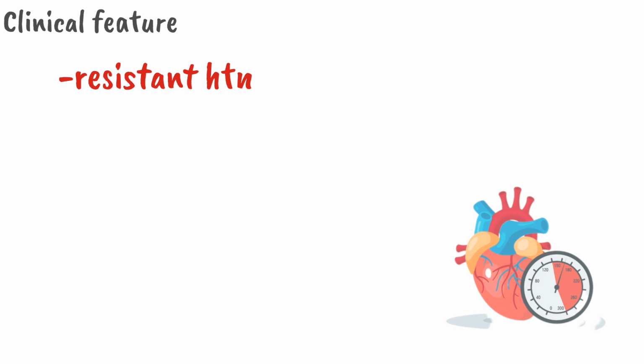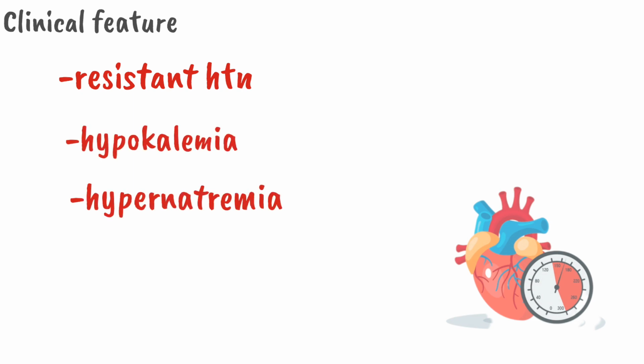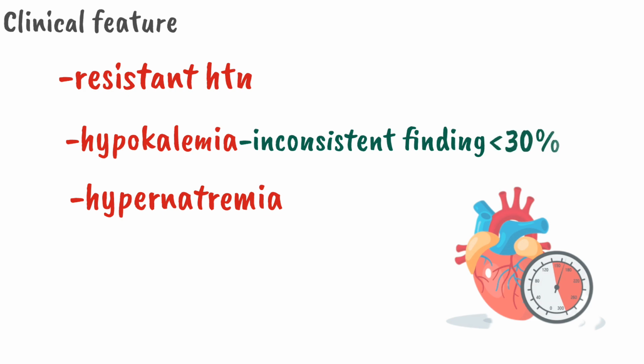In short, the patient with hyperaldosteronism will present with resistant hypertension, meaning hypertension which shows no response to normal antihypertensive therapy. Along with that, there will be hypokalemia and hypernatremia. But remember that hypokalemia is a very inconsistent finding. It occurs in less than 30% of cases.